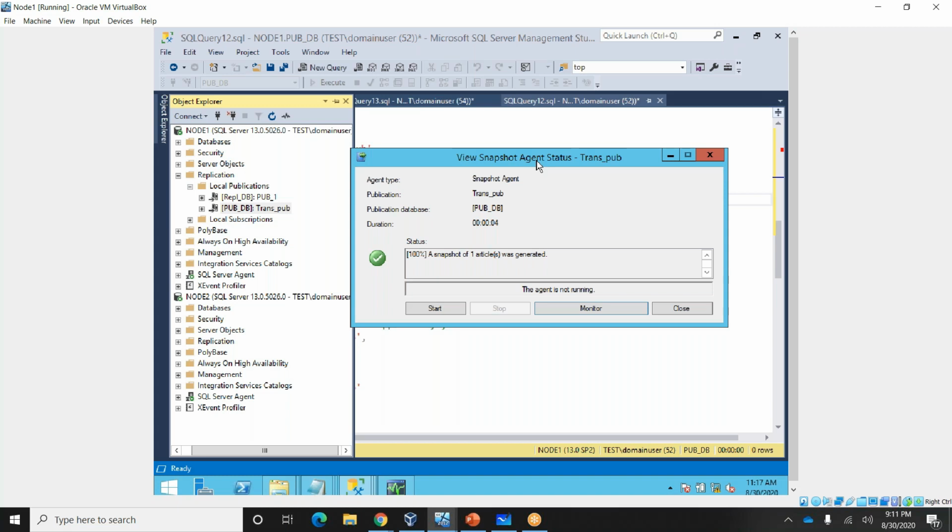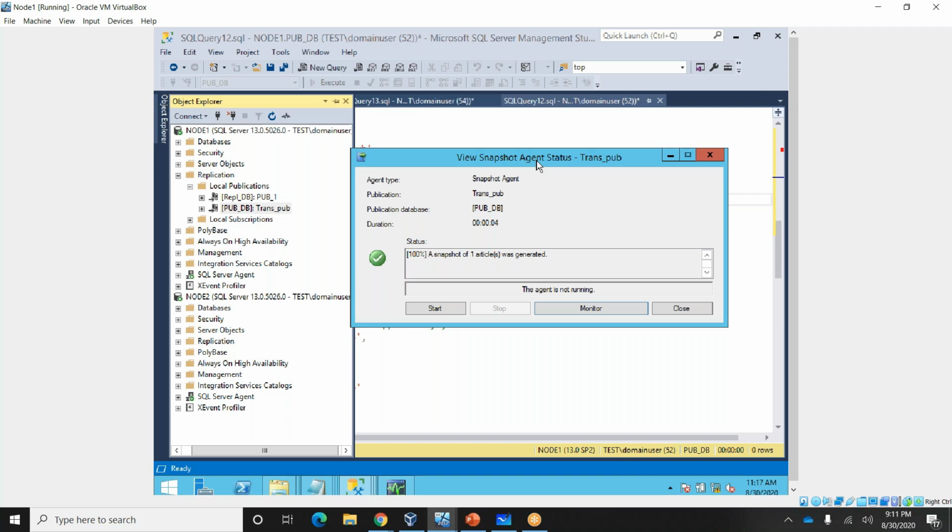When you run the snapshot agent, whatever data is there at the publisher side should replicate to the subscriber. Then the log reader agent will take the next transaction and push it to the subscriber.